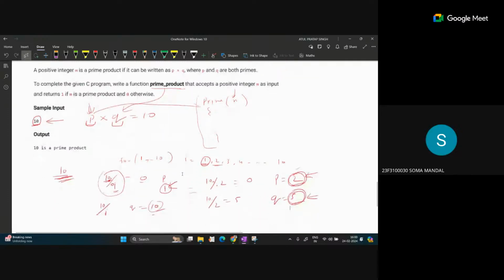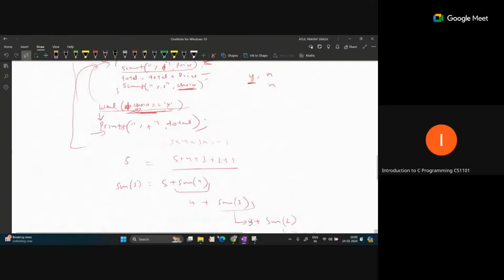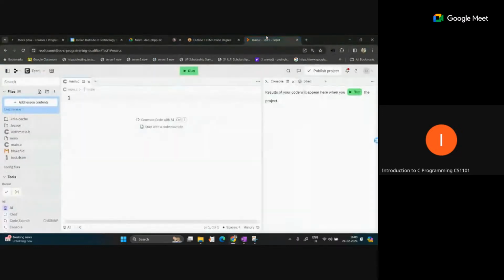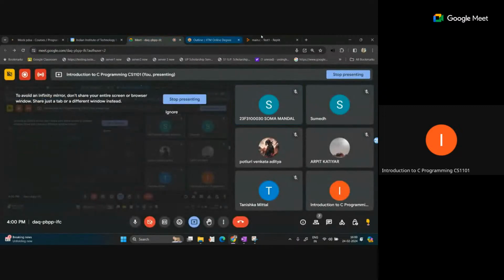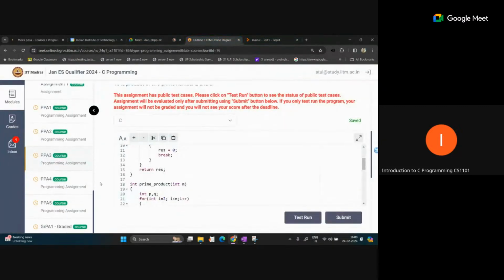Okay, sir. Okay. The code structure you can change. I have written this code using 2 functions. So you can use only 1 function and check the prime number in the same statements. You can write the same prime checking code into the prime product function also, but by writing repeated code, that will increase the code length of the prime product. Because of that, I have separated it, because you have already written this prime checking code in the previous assignments. So you can use that. Okay, so this is the solution for PPA 3.